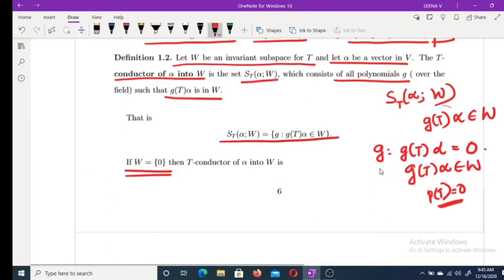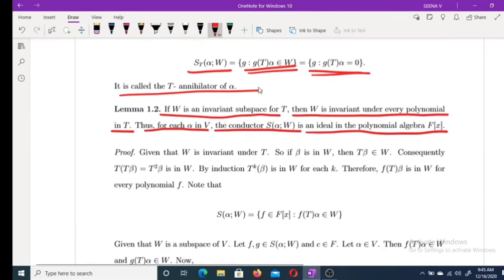Once again, here we just skip T in the notation because we are mentioning only one operator T.